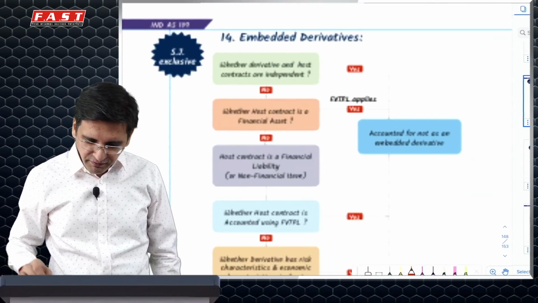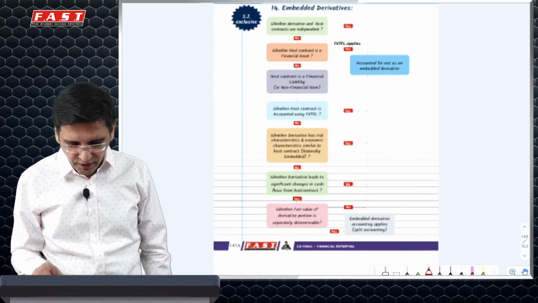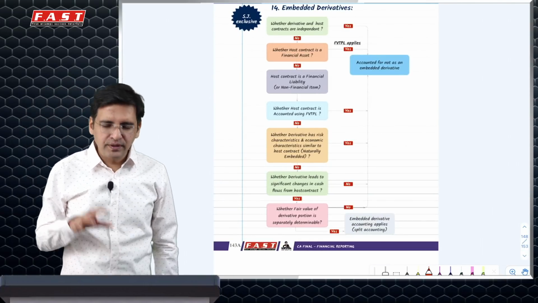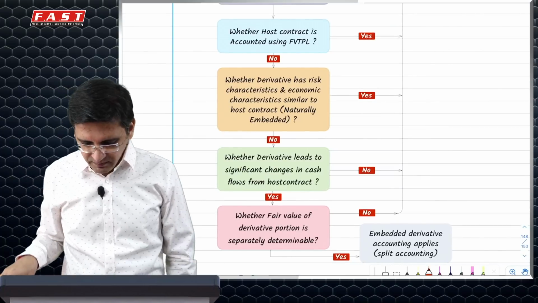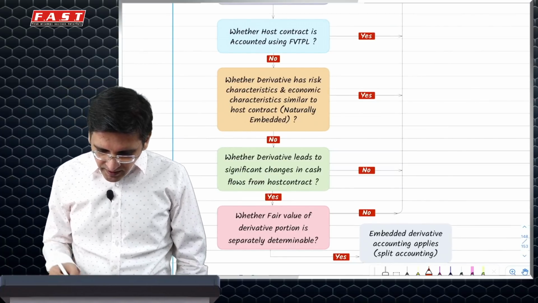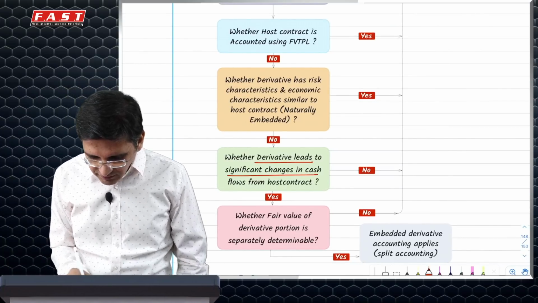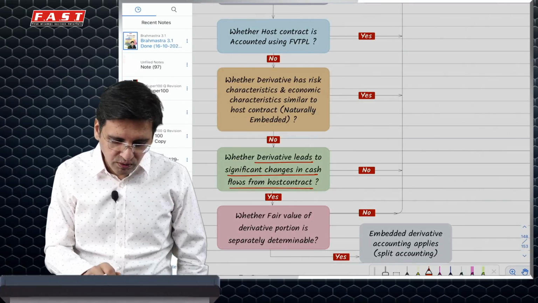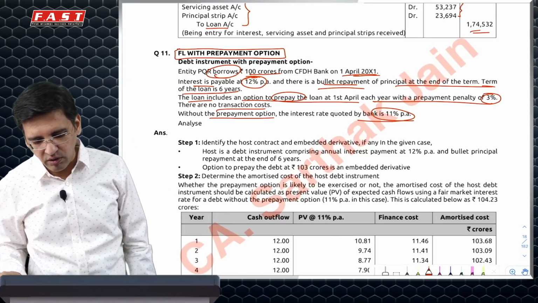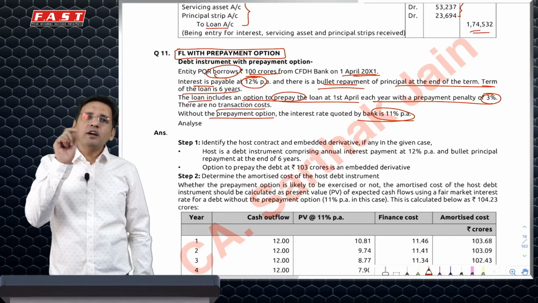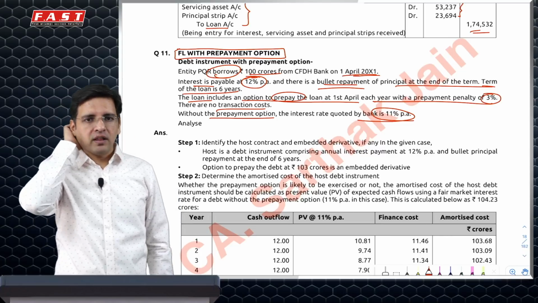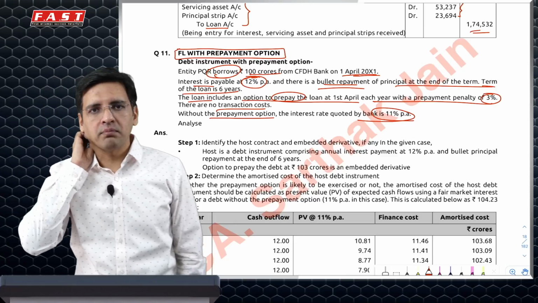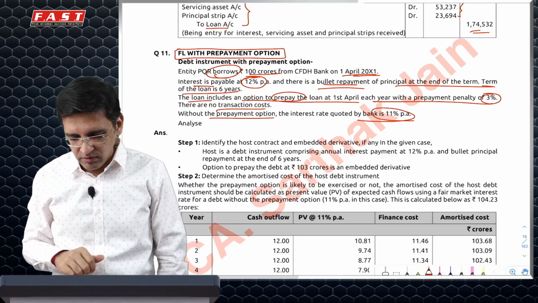So these are the set of conditions which you can quickly go through if you want to read. Because this question has a lot of problems in terms of students' understanding, this is why I'm harping on this. It says derivative leads to significant changes in cash flow from the host contract. In this example, it is the loan contract. Now, when do I say that the derivative has changed my cash flow significantly? For that, I will have to have an accounting policy or an estimation involved, not a policy.